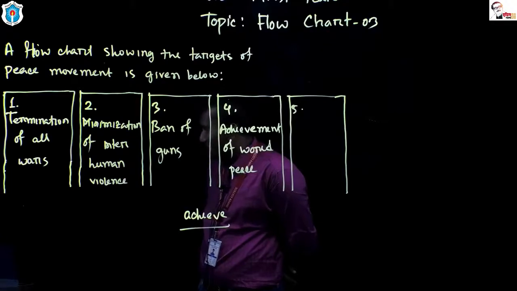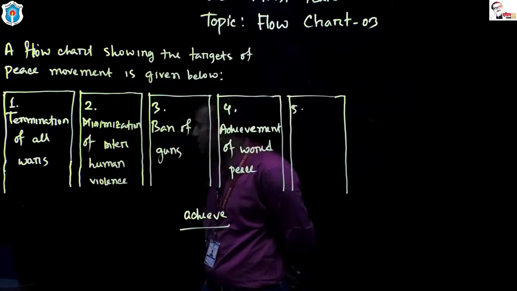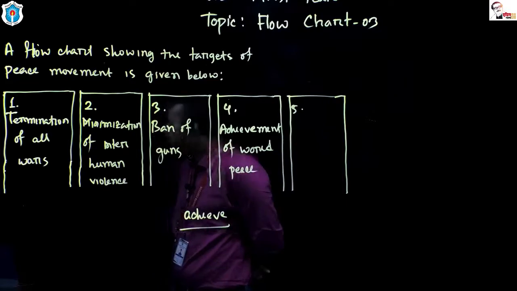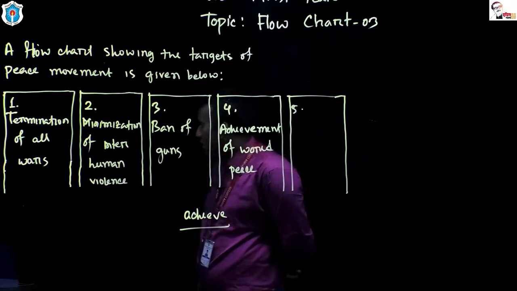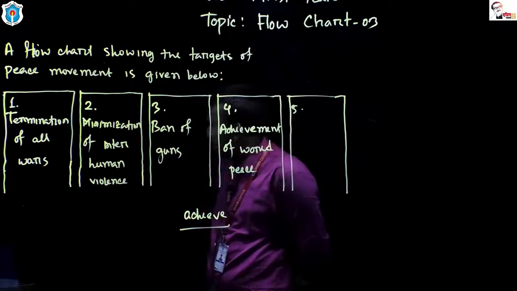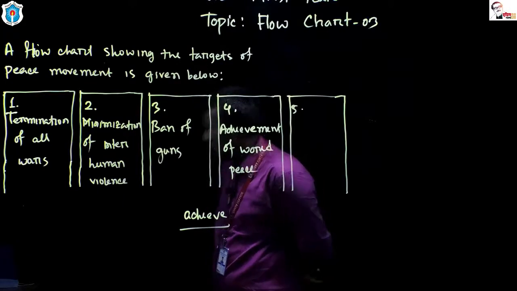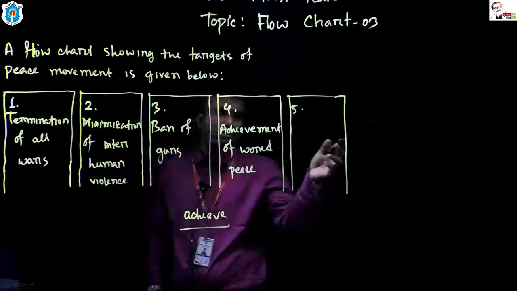Peace movement has a target like prevention of the proliferation of dangerous technologies. Peace movement opposes the proliferation of dangerous technological weapons. Yes, excellent answer from Abdullah Al Maruf. Start with a capital letter. Excellent answer. All of you are welcome here.